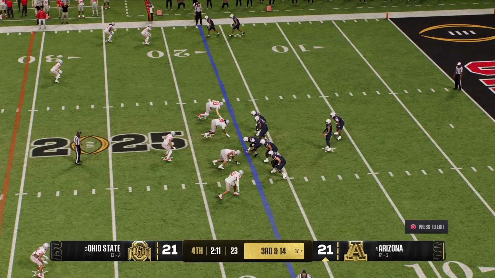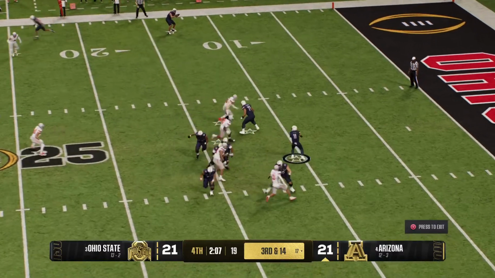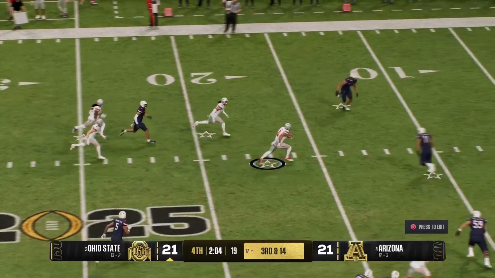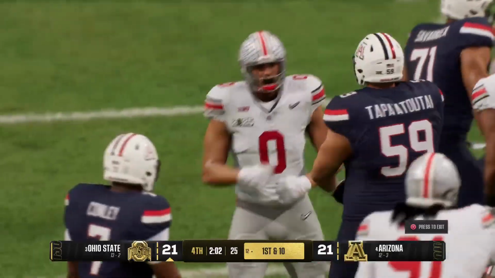So a tricky situation here. Third and very long inside your own 20. How much of a risk do you take? You know, this defense could be very... Oh, and it's intercepted. Terrible mistake late in the game. And he's wrapped up after a solid return.